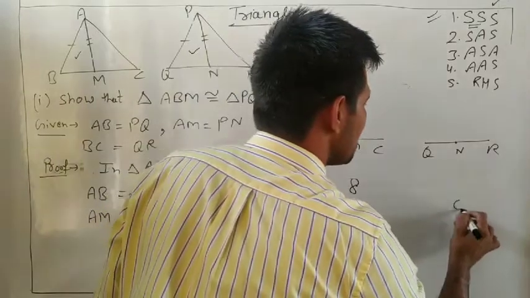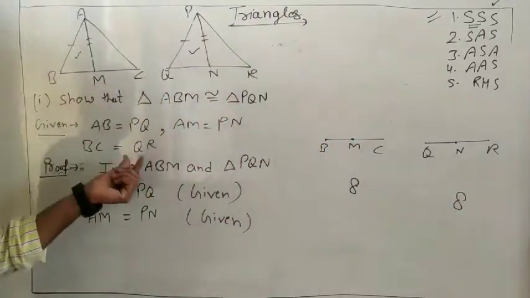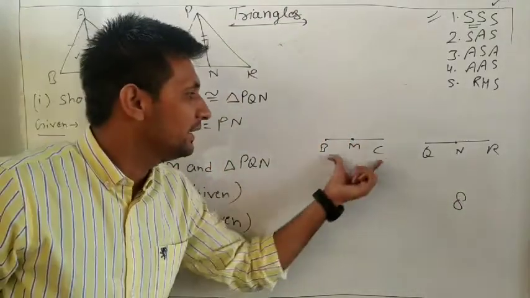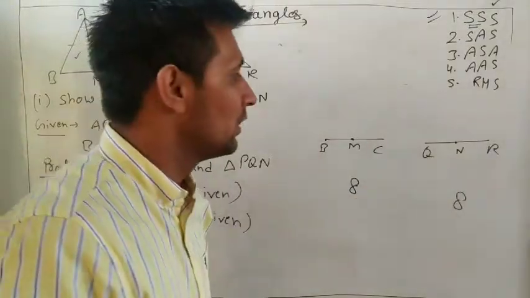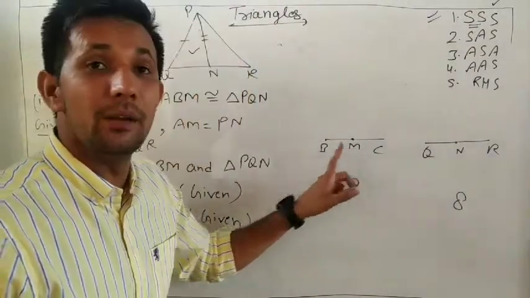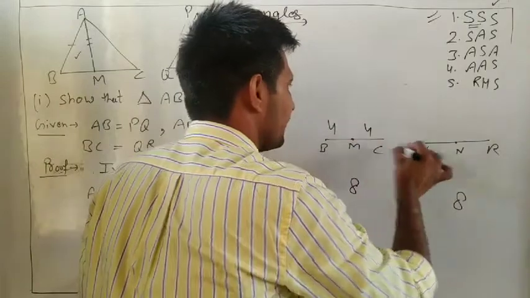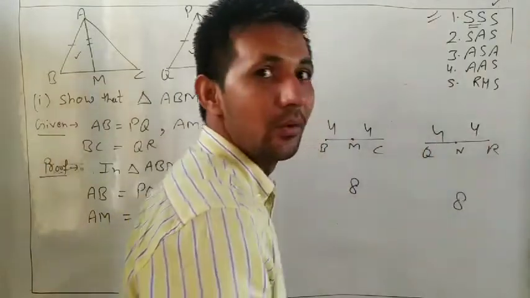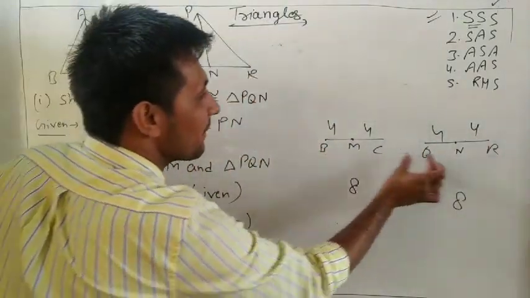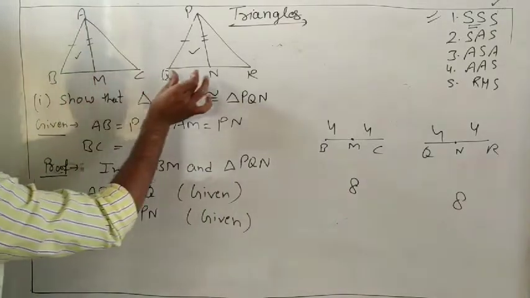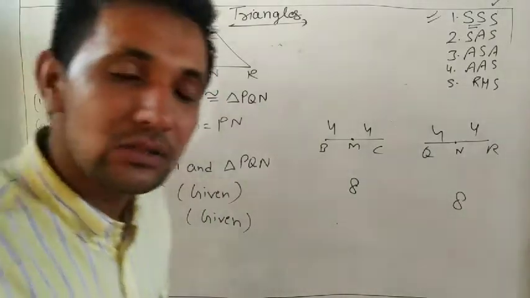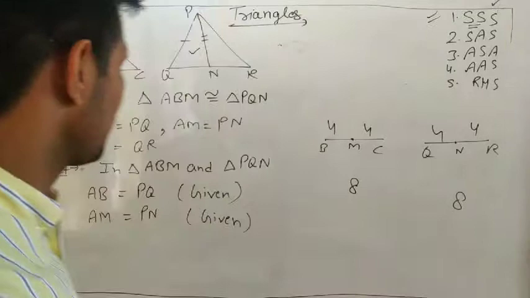So QR is also 8, because BC equal to QR. And M is the midpoint, so midpoint means 4, and on the other side it is also 4. It means BM is also equal to QN. Understand or not?